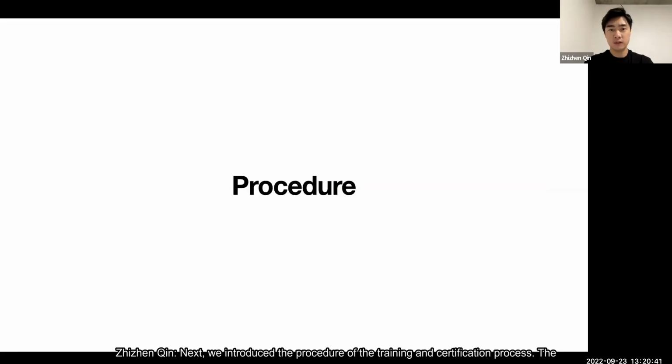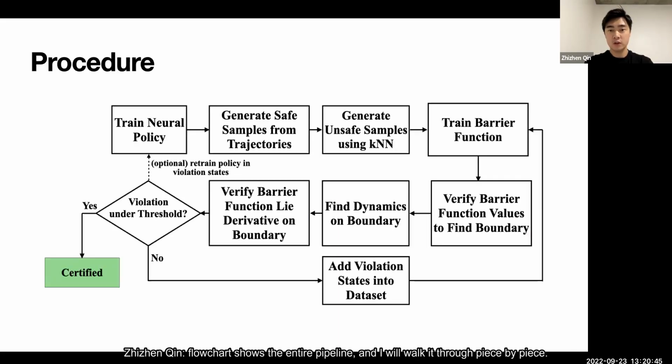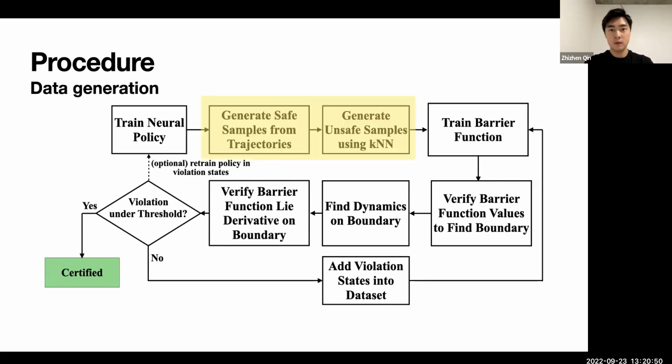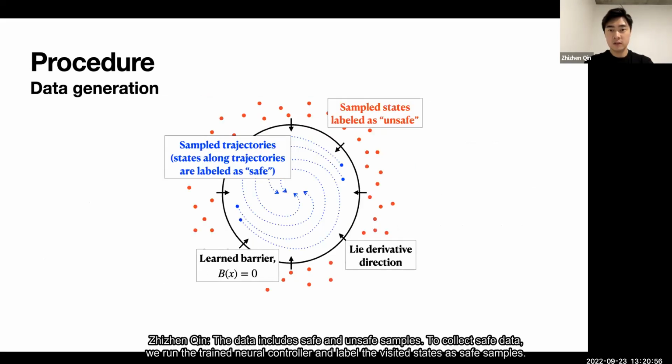Next, we introduce the procedure of the training and certification process. This flowchart shows the entire pipeline, and I will walk through it piece by piece. First, we need to collect data to train the barrier function. The data includes safe and unsafe samples. To collect safe data, we run the trained neural controller and label the visited states as safe samples. We then use k-nearest neighbor technique to randomly generate unsafe samples that are far from the safe region and label them as unsafe data.